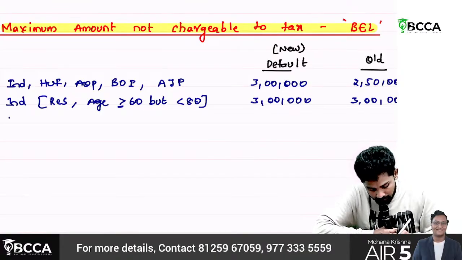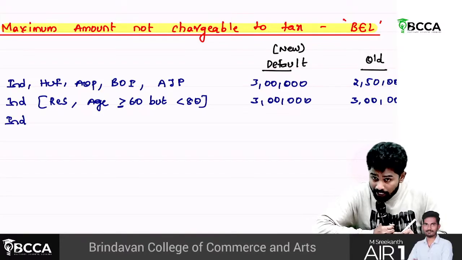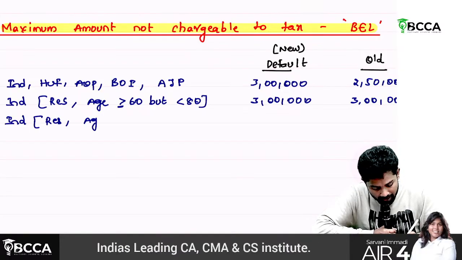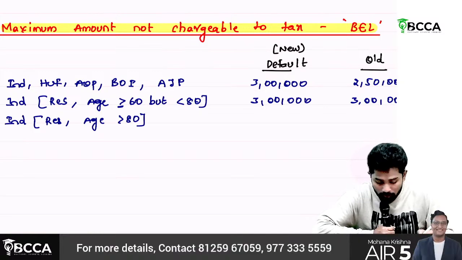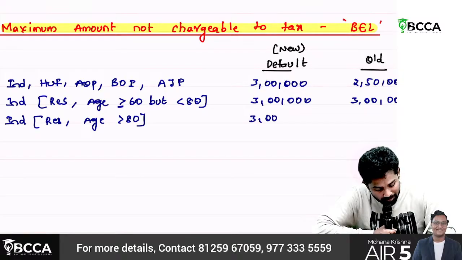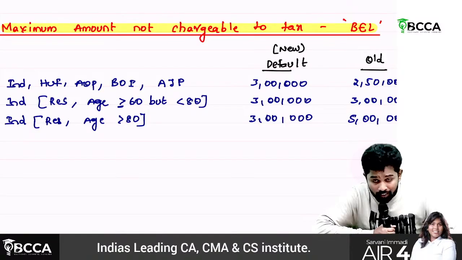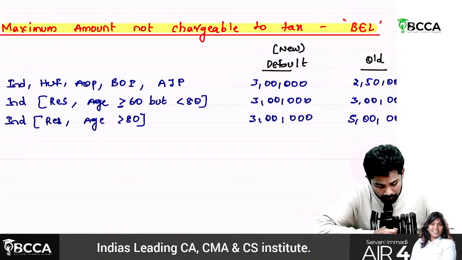Then an individual, again resident, age greater than 80. In this case, under the new default regime it is the same, 3 lakhs only. Whereas under the old regime, it is how much? 5 lakhs.